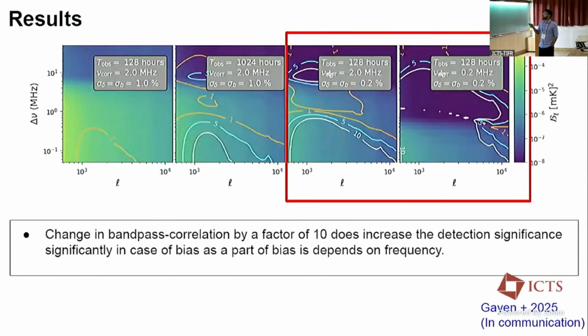But if we check the case of bias only, we can say that for this bias we can get more detection for these 120 hours with more calibration accuracy and less bandpass error, less bandpass correlation. That means bandpass has a frequency dependent effect, which I will discuss later.